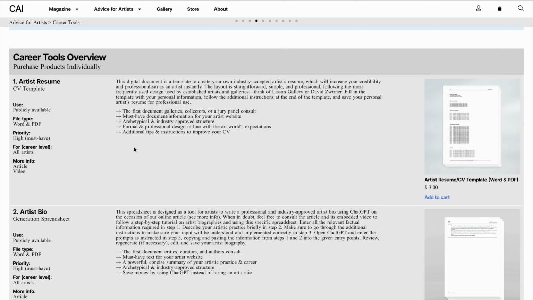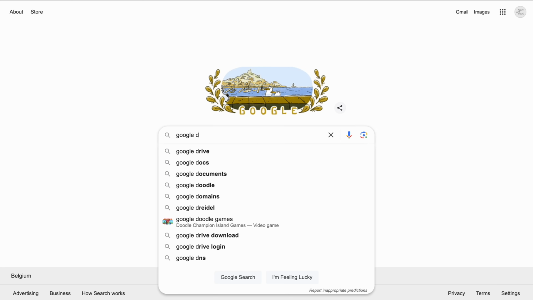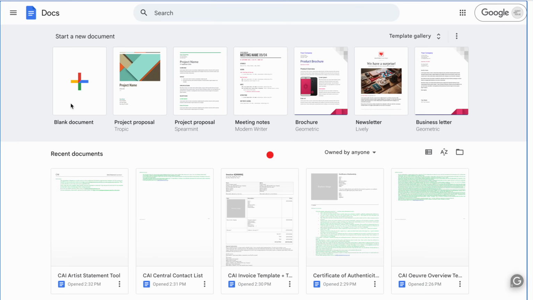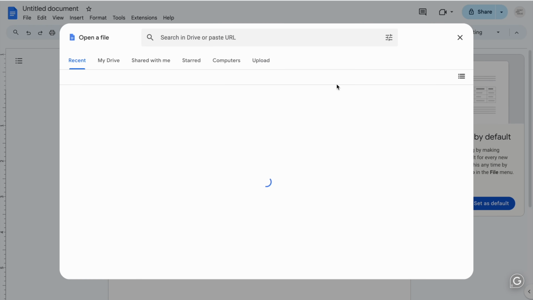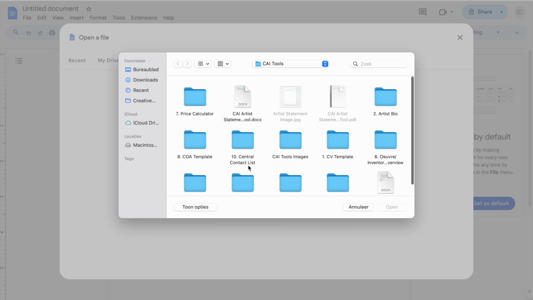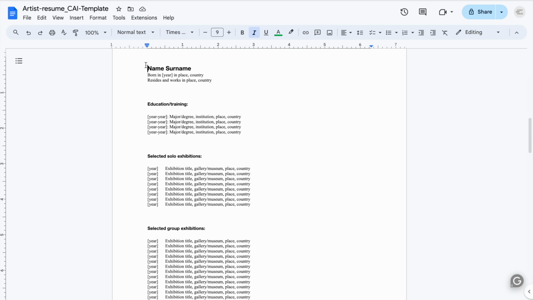All the documents are in either Word or spreadsheets, and if you do not have Microsoft Office, all you need is a Google account. You can simply go to Google Docs, log in, open a blank document, go to File, Open, Upload, and here you can insert your templates. Here is the artist resume template, and there are these very specific ways of entering the information.